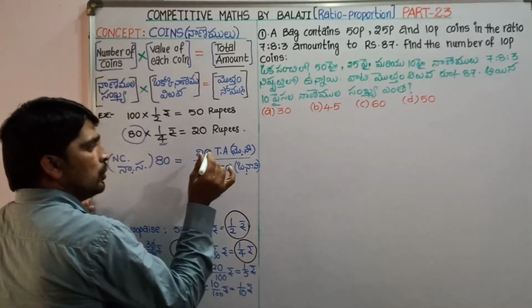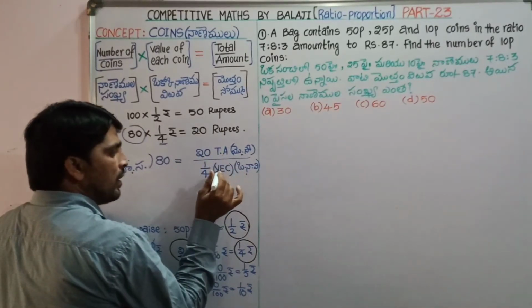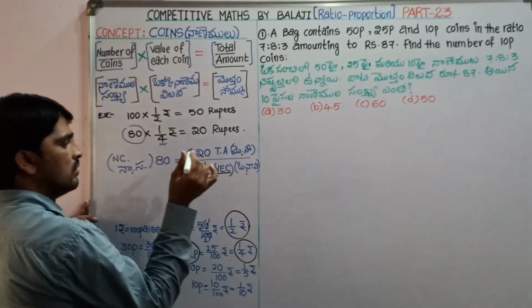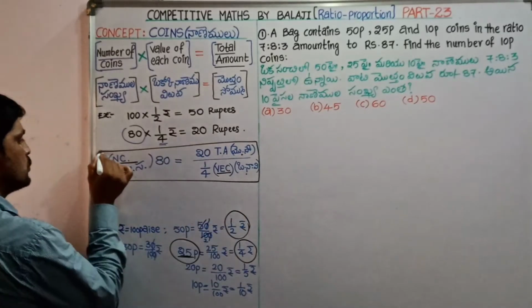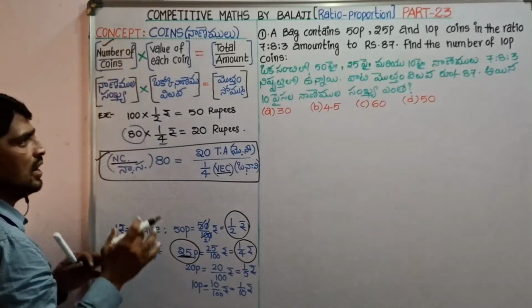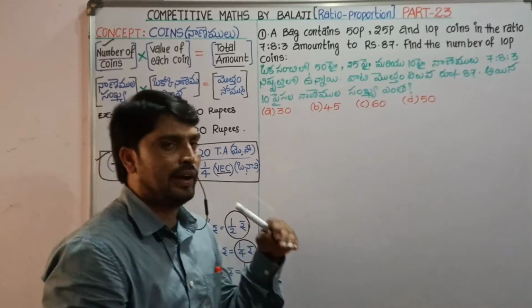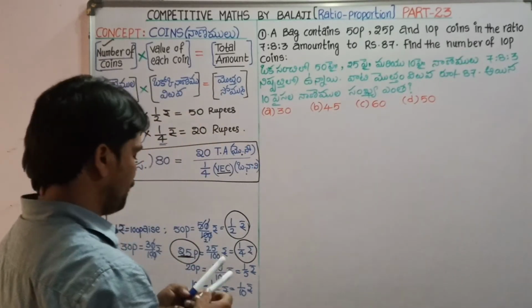That means when the total amount is divided by the value of each coin, then we get the number of coins. By using these two formulas, we can solve the questions based on coins. Let us see one example.